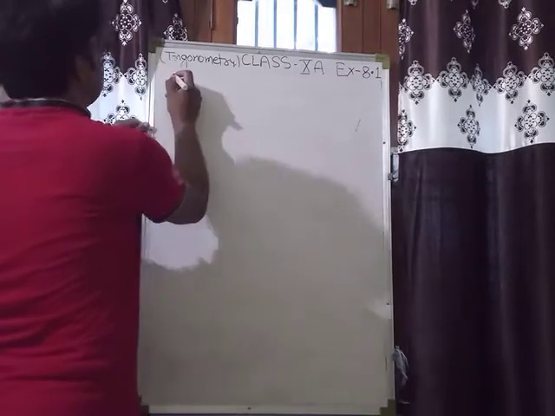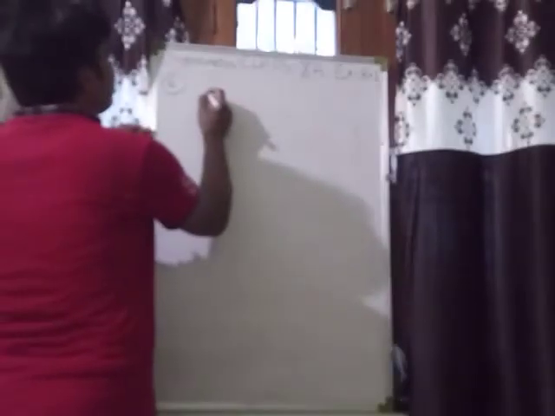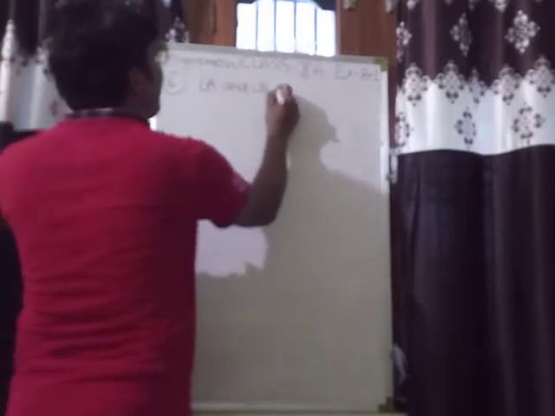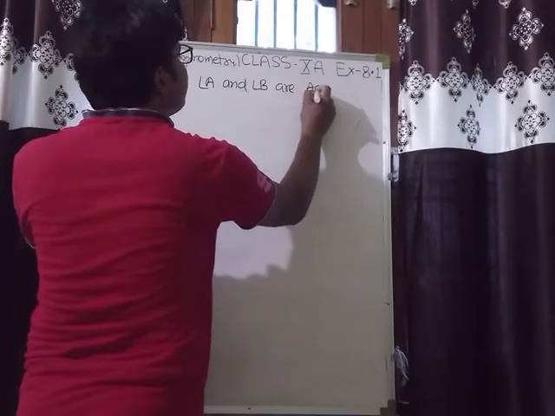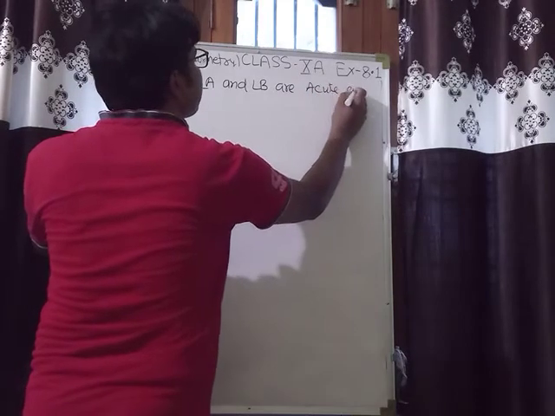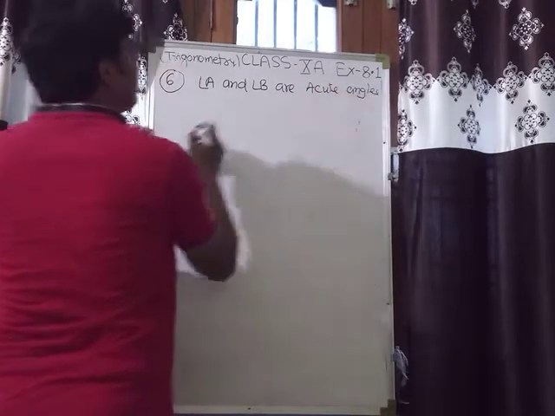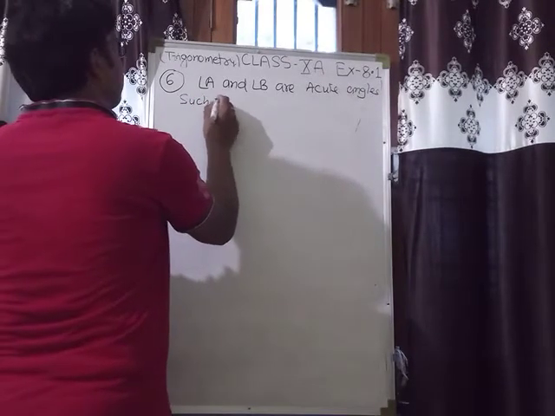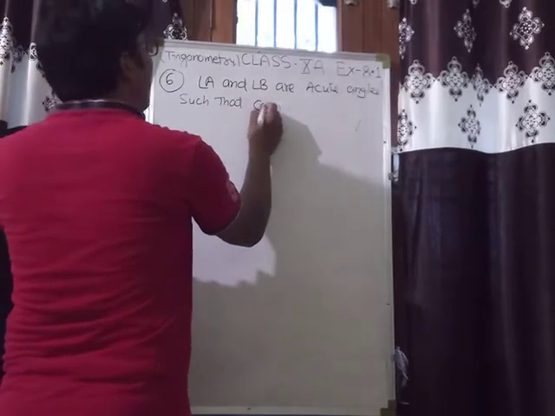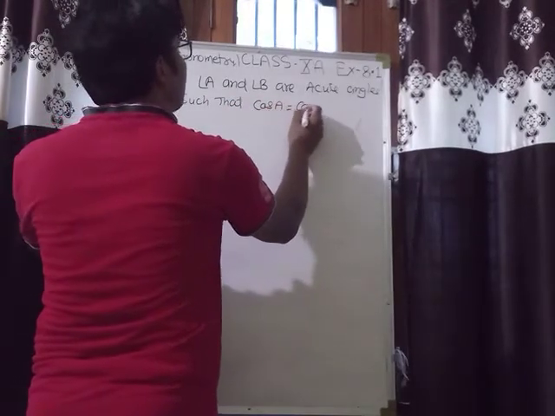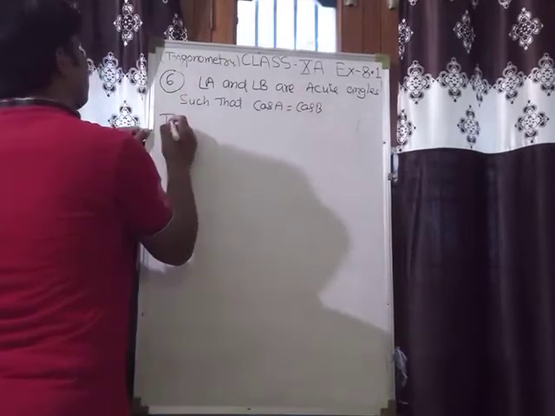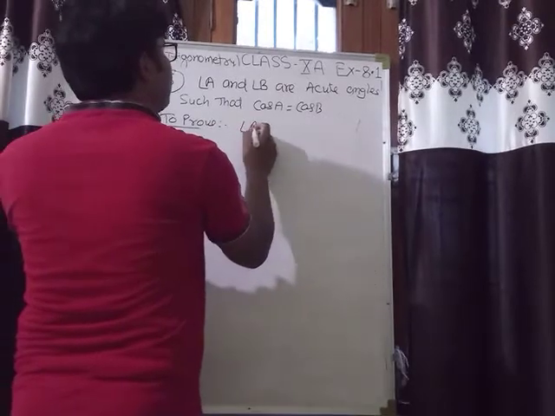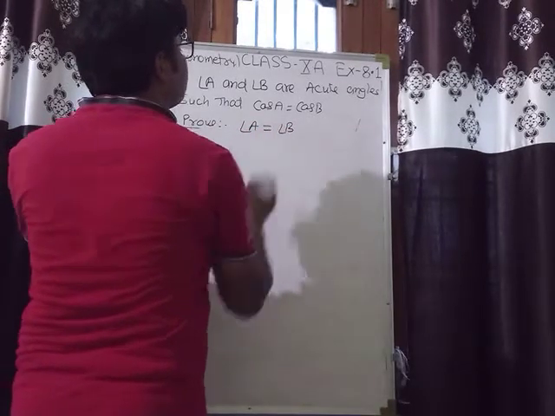See, in question number 6 what is given? Angle A and angle B are acute angles such that cos A is equal to cos B. Then we have to prove this angle A and angle B are equal.